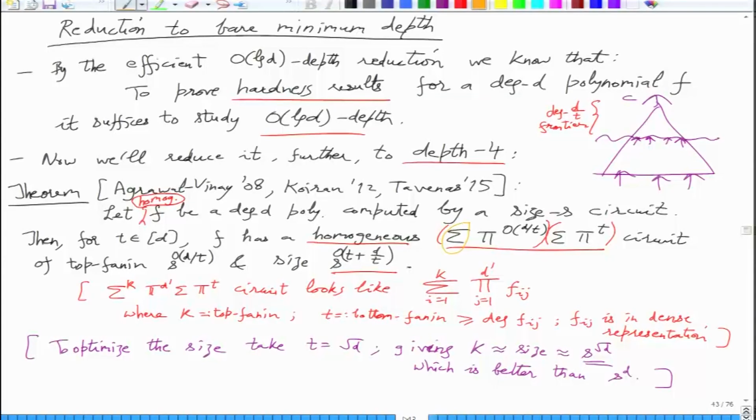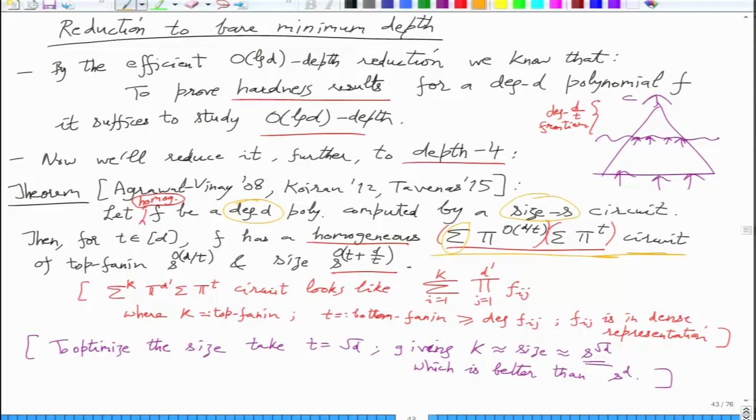We have to finish the proof of this theorem that gave us a depth 4 reduction. Any degree d polynomial with a size S circuit, with no restrictions, the only restriction being that it is a homogeneous circuit, then you can bring it down to depth 4, where the two multiplication fan-ins, the product fan-ins, are very special.